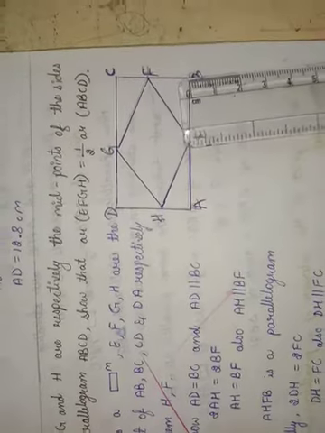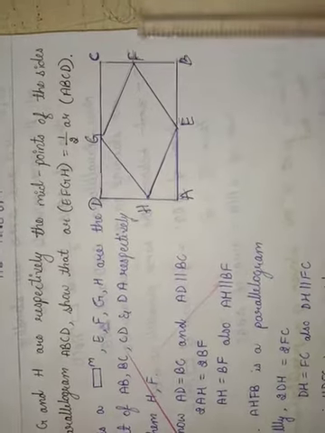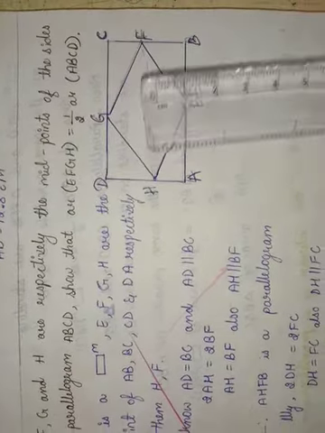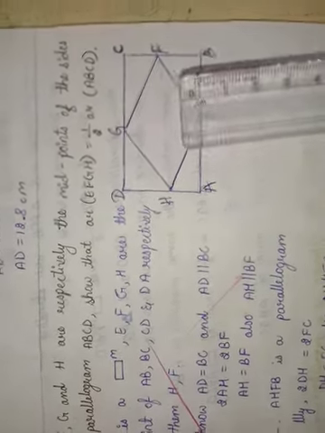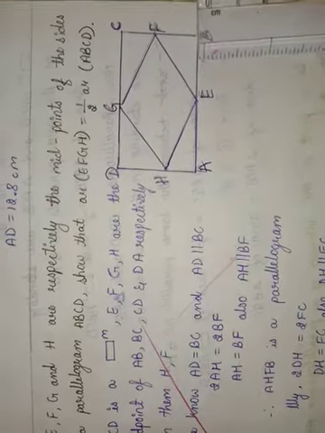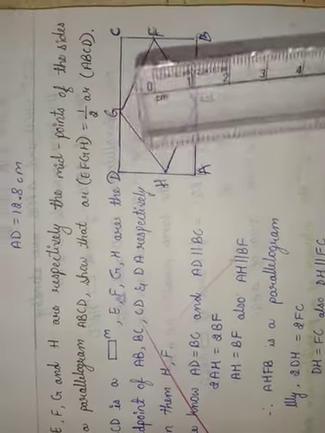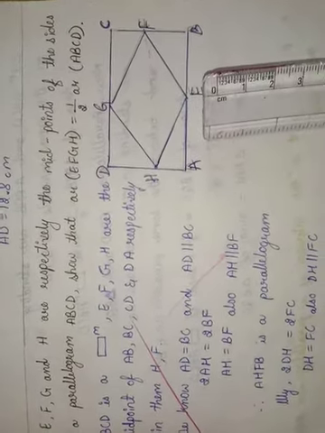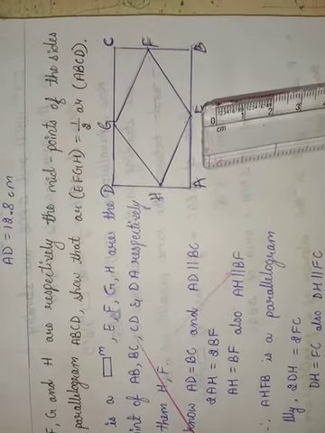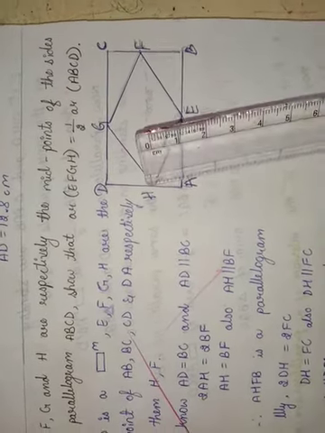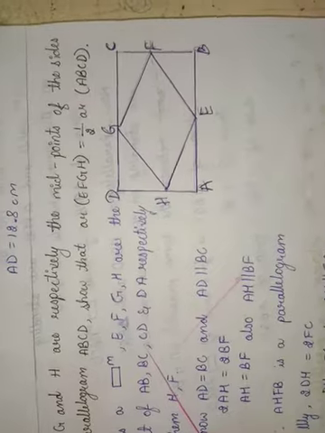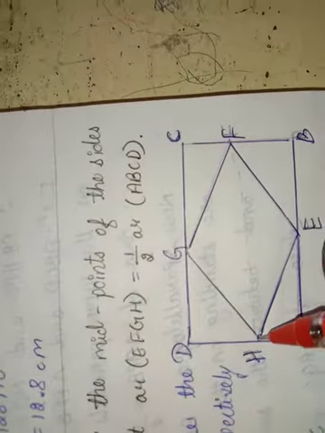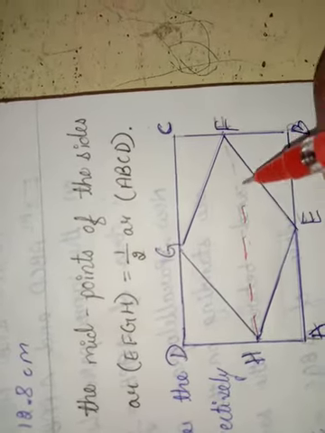You can observe in this figure, ABCD is a parallelogram, and E, F, G, H are the midpoints of sides AB, BC, CD and DA respectively. Join them. Let us join HF here.